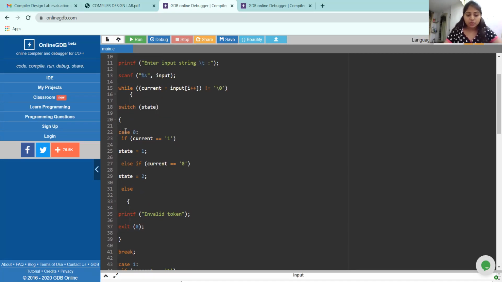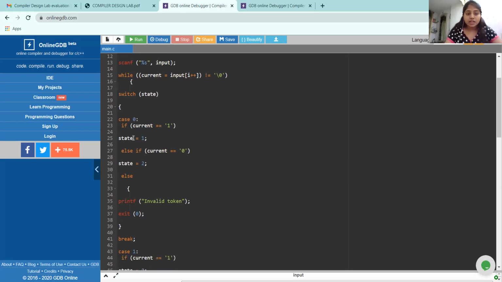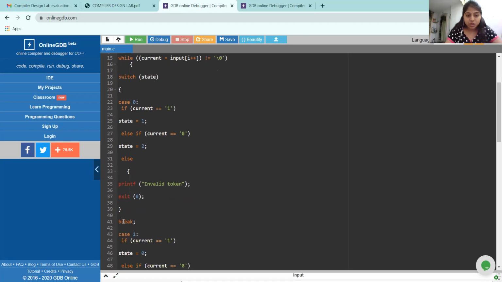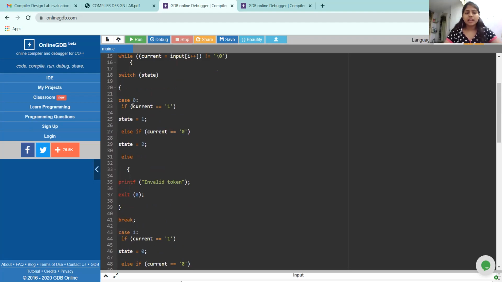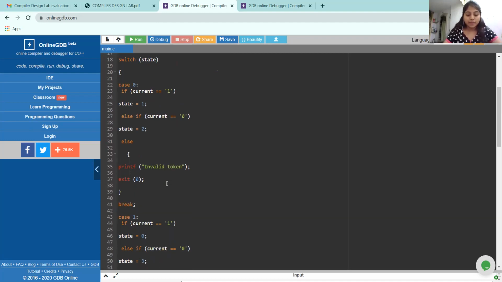Here the switch changes the value between the given cases. Coming to the cases in the switch statement, case 0 states Q0, case 1 states Q1, and case 2 states Q2. At case 0, that is state Q0, if the current value is equal to 1, it comes to state 1, and if it's equal to 0, it comes to state 2, or else if it's neither 1 nor 0, it returns an invalid token. Here exit means the program terminates the execution and comes out of the console.